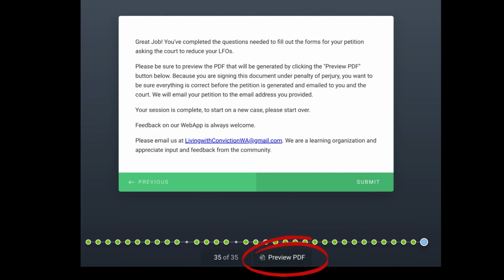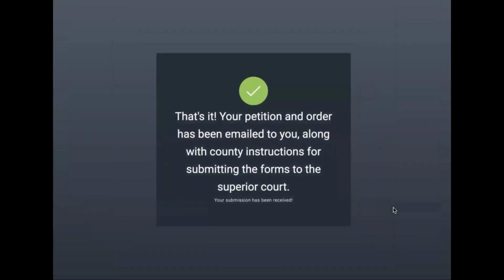Take your time doing this. If you want to make any changes, just click the previous button. Once you are happy with your answers, click submit. The completed forms will be emailed to you along with the instructions for printing, signing, and submitting your forms to the Superior Court Clerk's office for the county you selected.